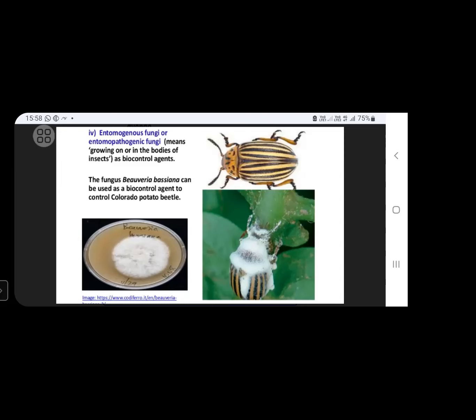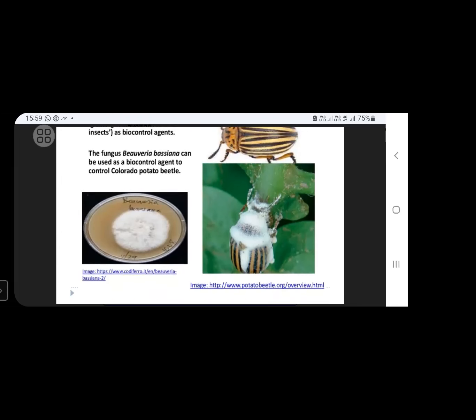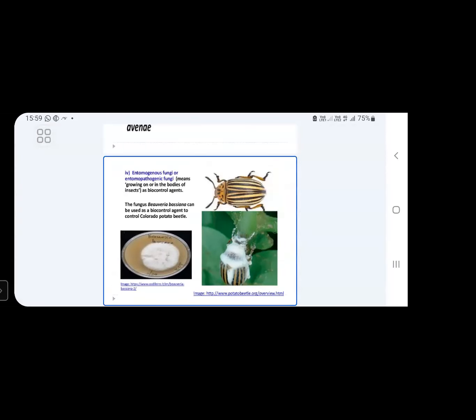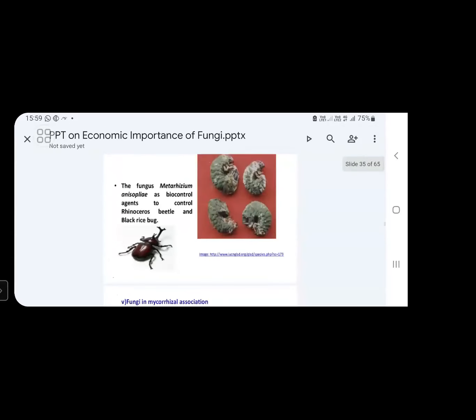In this image you can see one insect. That insect name is Colorado potato beetle. This Colorado potato beetle is controlled by this Beauveria bassiana fungus. So here Beauveria bassiana fungus acts as an entomopathogenic fungus. I hope you understand this entomopathogen. Next, some other fungus species.